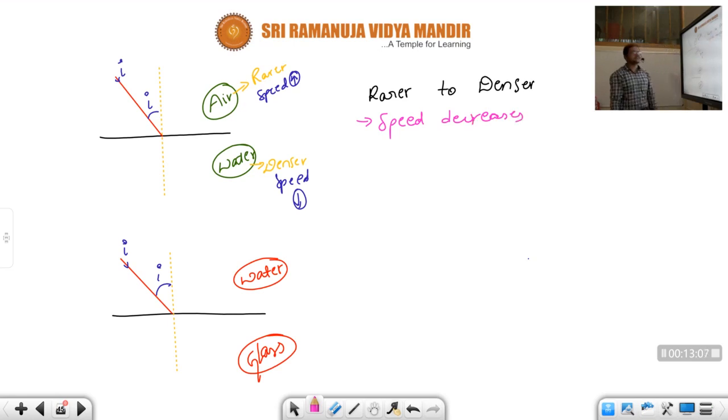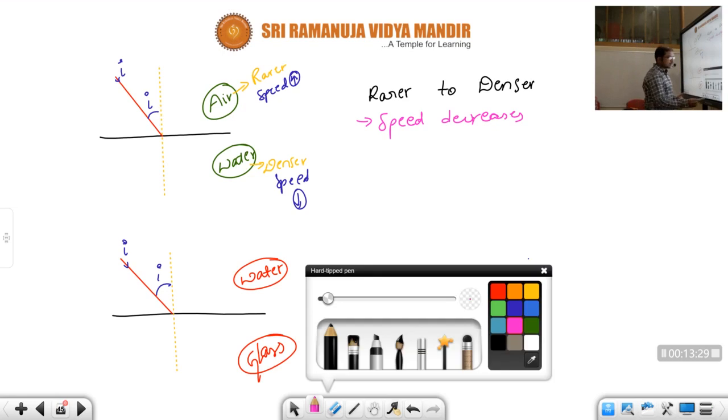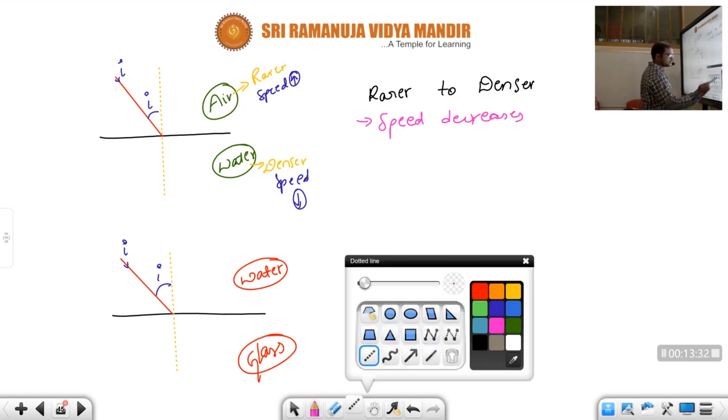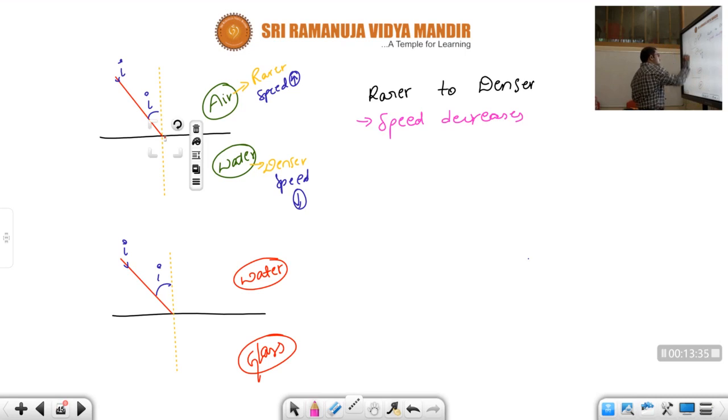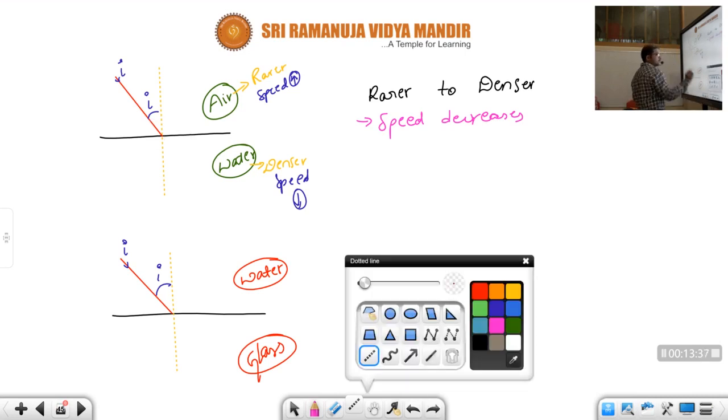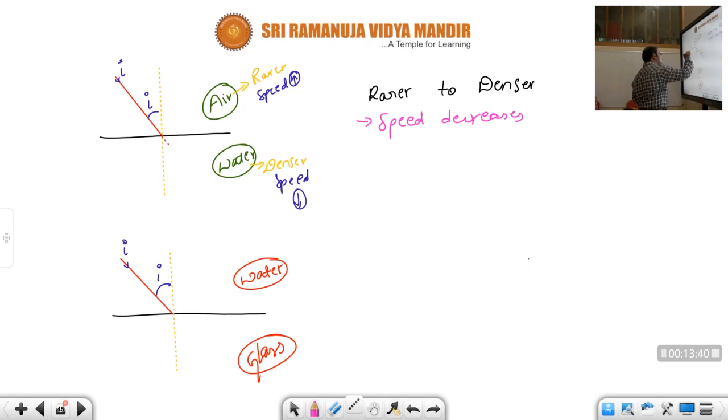As soon as the speed is decreasing, how will the light ray go, children? It can't go in the same direction. The light can go in its same direction whenever there is no change in the medium. But here there is a change in the medium, so it can't maintain its original path. In this condition, the light changes its direction. Let us consider this is the usual path of the light ray here as well as here.